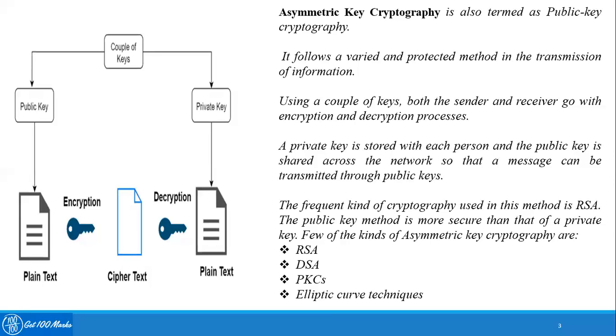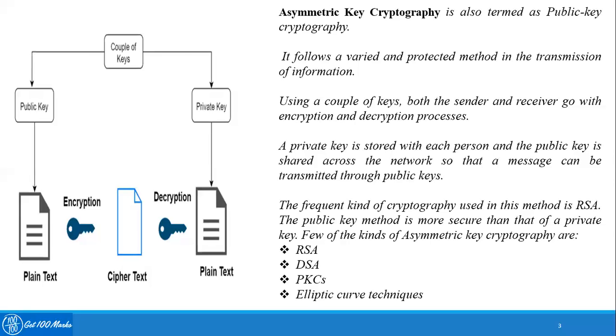The frequent kind of cryptography used in this method is RSA. The public key method is more secure than that of a private key. In the symmetric method, only a single key is used, so the chance of the information getting leaked out to a third person is high compared to asymmetric key cryptography. Here, the sender and receiver use different keys.